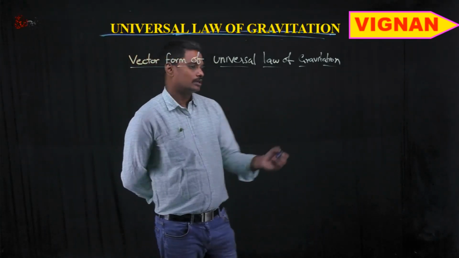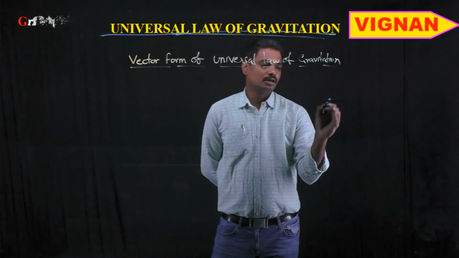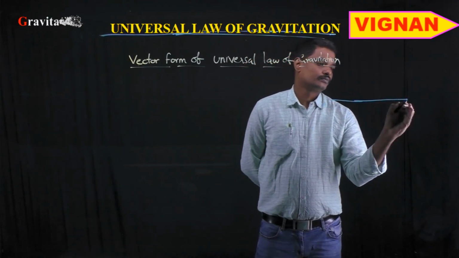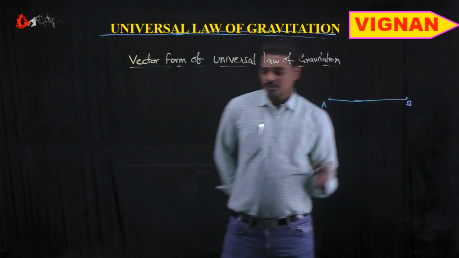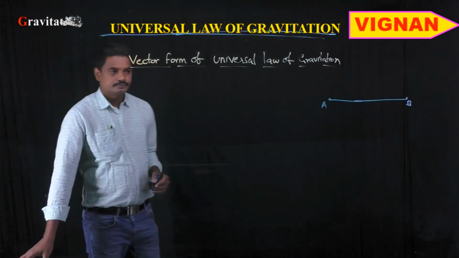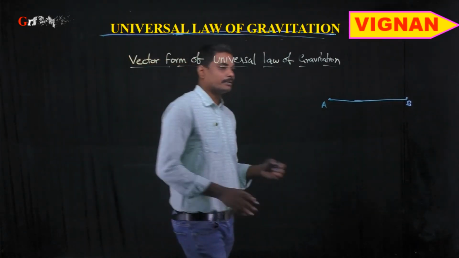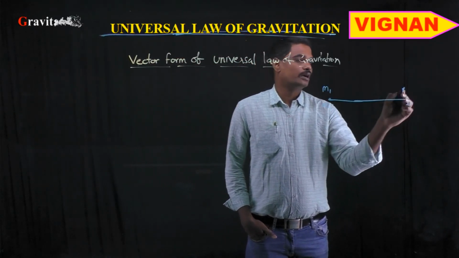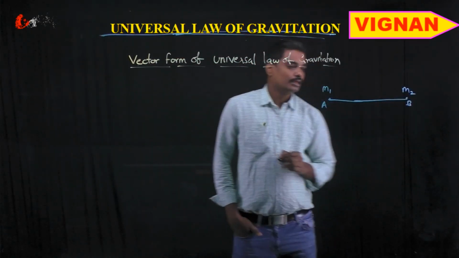Okay students, now let us see what is the vector form of the universal law of gravitation. For that, let us consider two particles, let it be A and another particle B, which are separated by a distance r. Let particle A have mass m1 and particle B have mass m2.